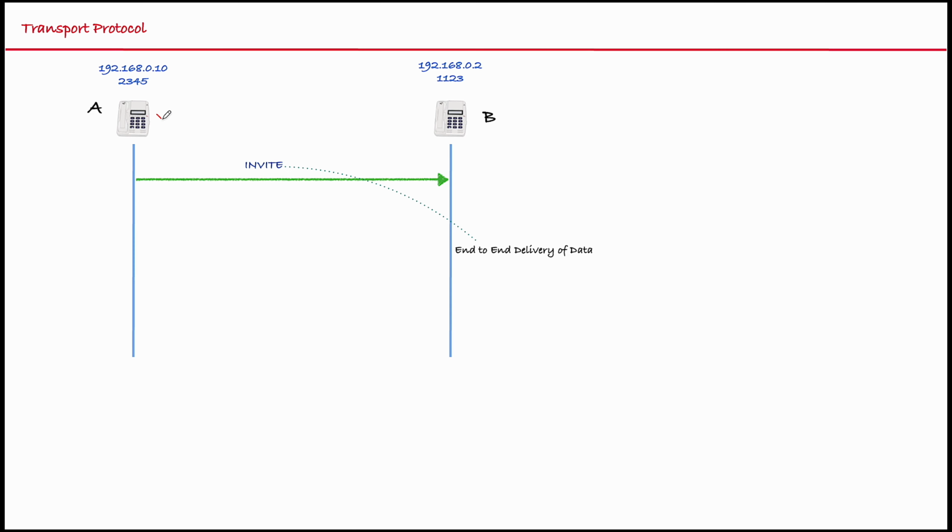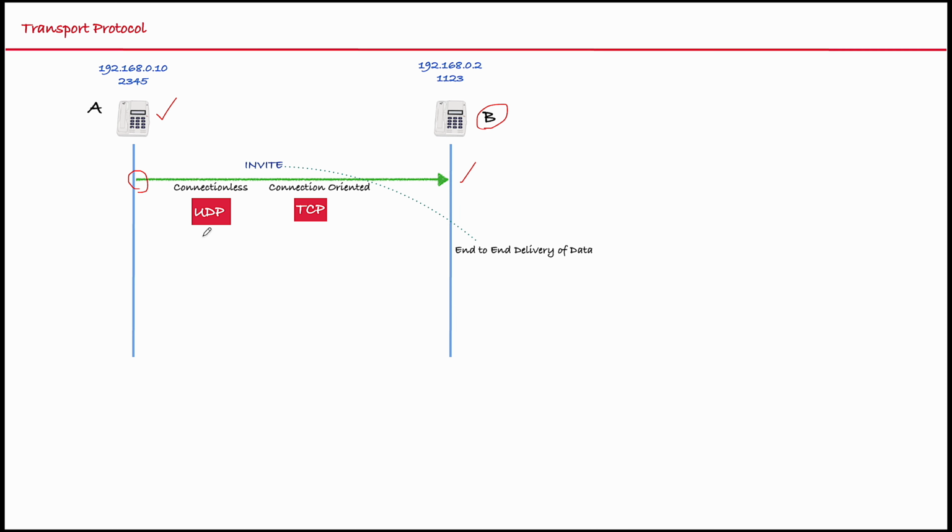Here, A wants to establish a connection with B. So it generated the invite request. Now A generated the invite request. Who is responsible for delivering this invite request to B? This transport protocol is responsible for delivering the data to the B part.